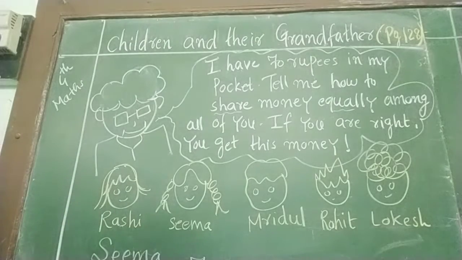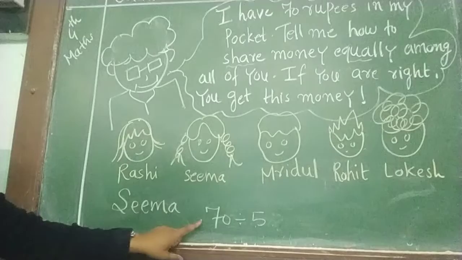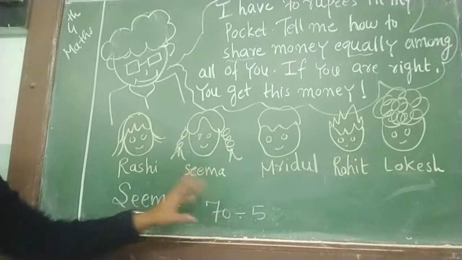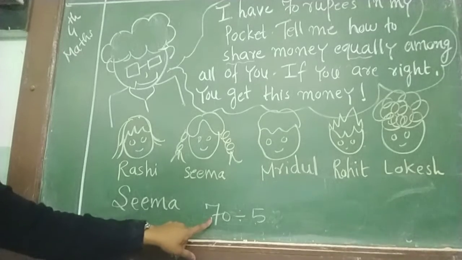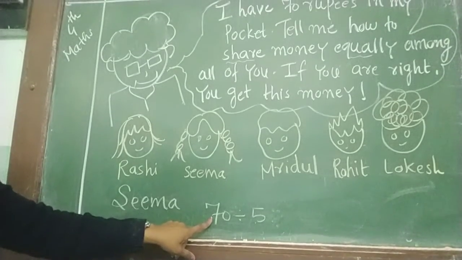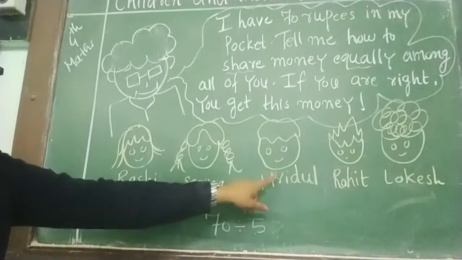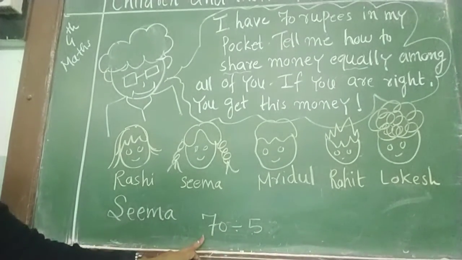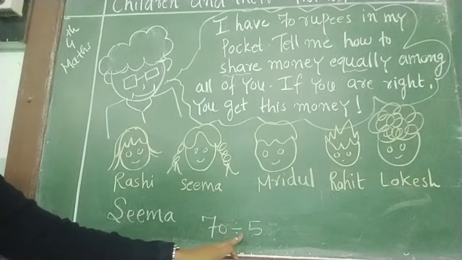So, first of all, Seema said, what did Seema say? What will she do? 70 divided by 5. I will do 70 divided by 5. Why 70? Because the total money is 70 rupees and the total number of children is 5, and we have to distribute in the 5 groups. So she said I will do 70 divided by 5.